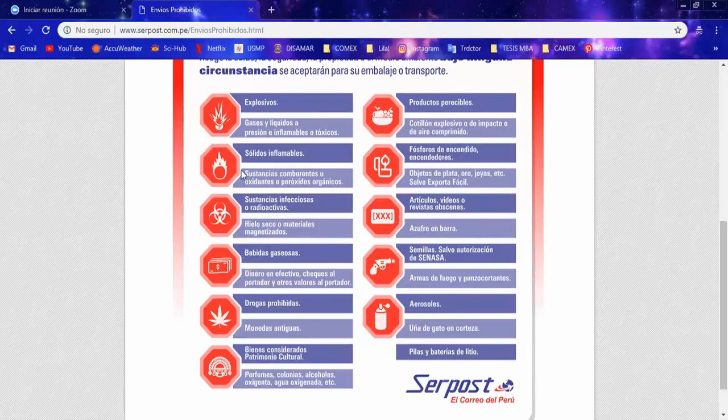In this case: explosive products, products that can catch on fire, infectious substances or radioactives, drugs, obviously, perishable products, products that can rot, can go bad, batteries that are made of lithium, uña de gato, perfumes, products that are considered cultural or from the government, in this case from the government of our country.